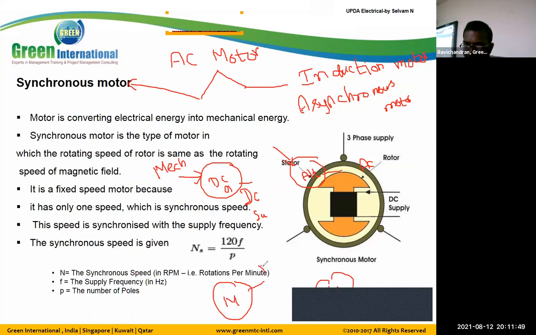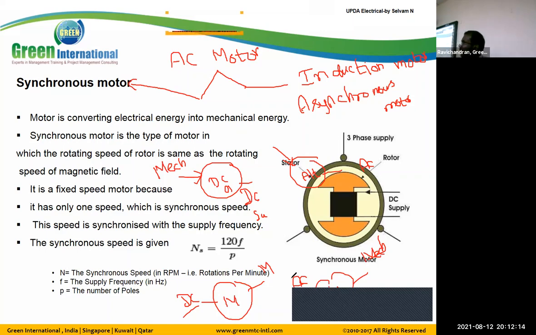Output is a mechanical energy. Here also output is a mechanical energy. The input is DC means it's a DC motor. If I give an AC supply, it is an AC motor. So in the AC motor, we have a flux, that is alternating flux.